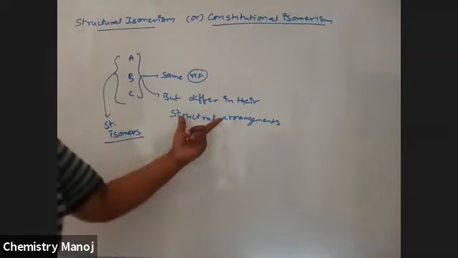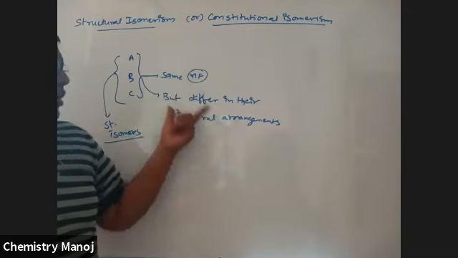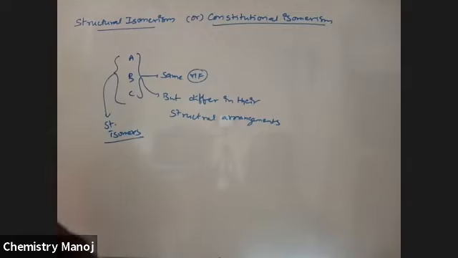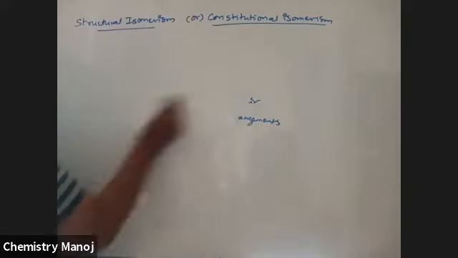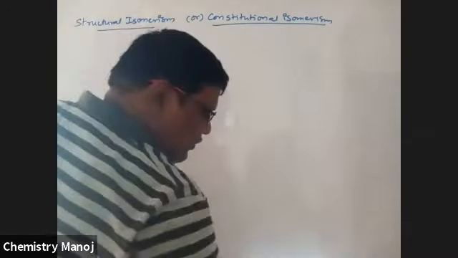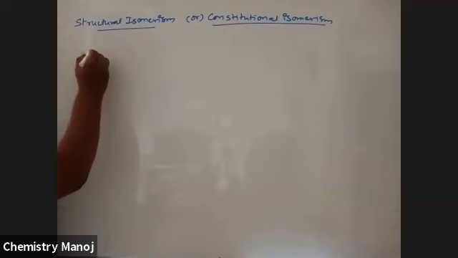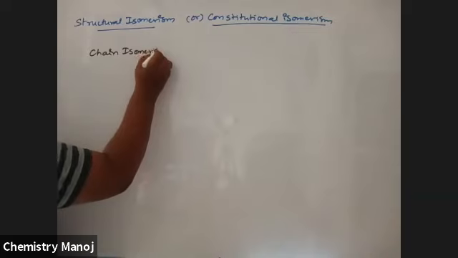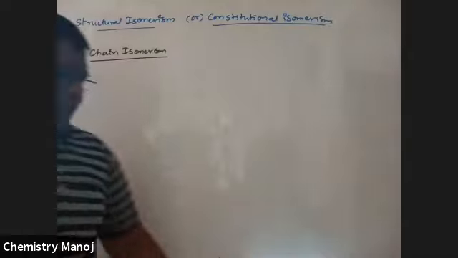So see here, only structural arrangements are different. Molecules having the same molecular formula but different structural arrangements are called structural isomers, and the phenomenon is called structural isomerism. One by one, different classifications are there. Among them, the first one is chain isomerism. What is this chain isomerism?